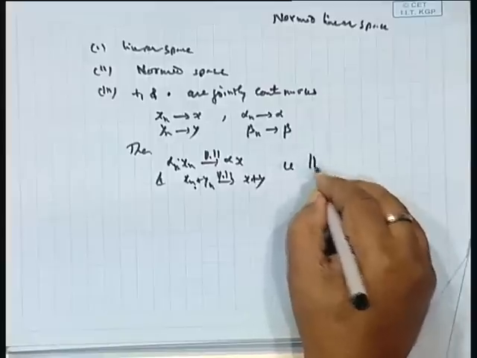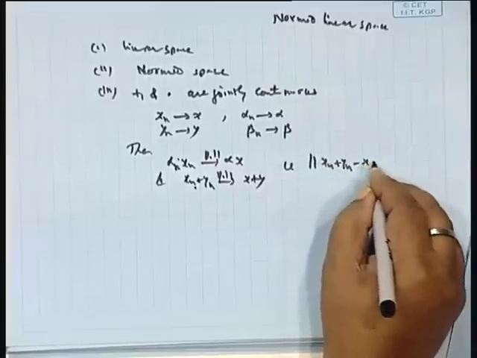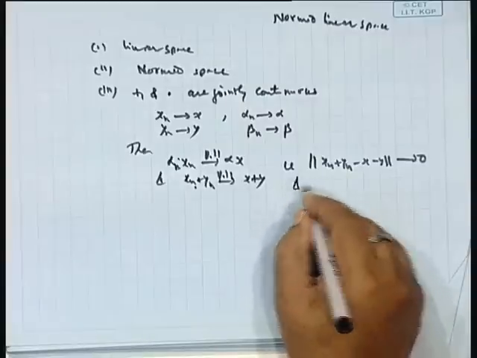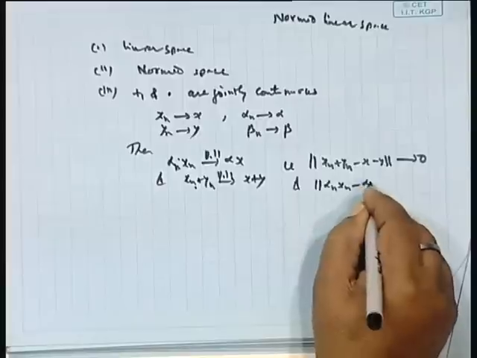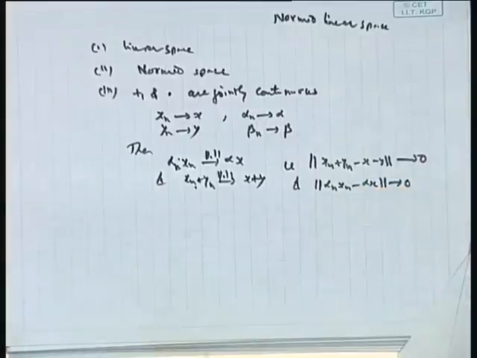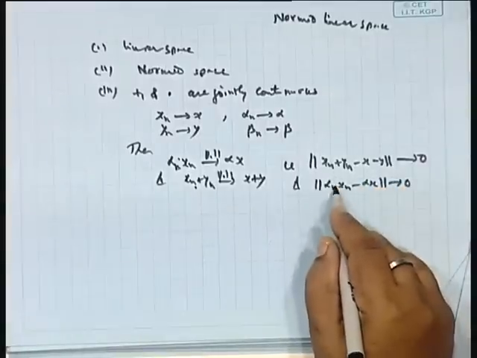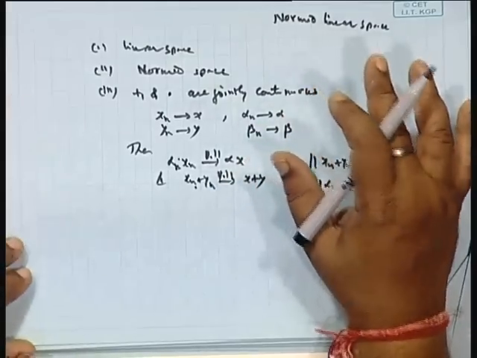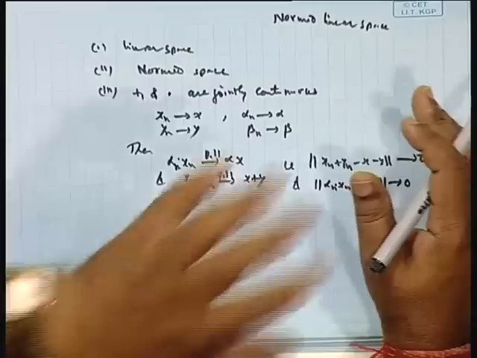That is, the meaning is that norm of x_n plus y_n minus x minus y must go to 0, and norm of alpha_n x_n minus alpha x must go to 0. So with respect to addition and scalar multiplication it is continuous. If a structure has addition, multiplication and some other suitable operation like a norm, maybe an inner product, then only the concept of a normed linear space comes, when taken jointly.